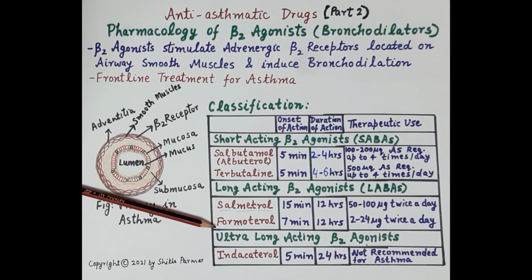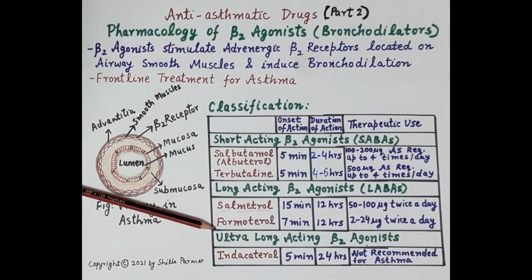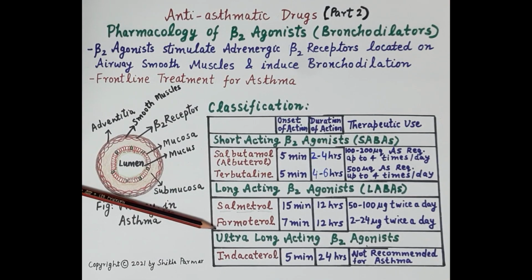Similarly, another long-acting beta-2 agonist is the formoterol. Formoterol produces bronchodilation in about 7 minutes, and the effect lasts for about 12 hours. Now, inhaled formoterol is also used twice daily for round-the-clock bronchodilation.